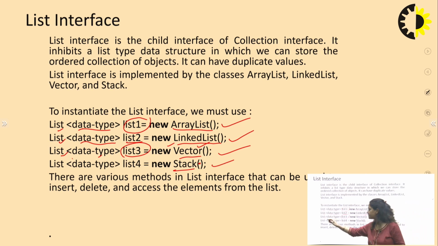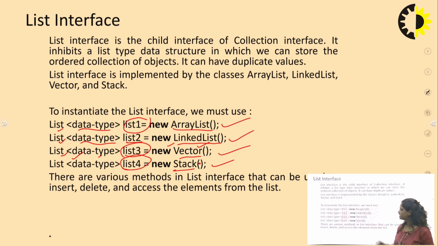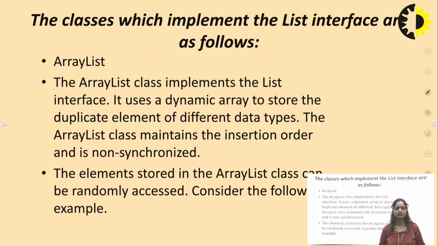along with the list data structure, and this is a user defined variable name list4. So these are the 4 classes which will be supported by our list interface, inner collection interface, and we can use any one of them for creating a list in Java. So let's have a look at the first one, that is the array list.